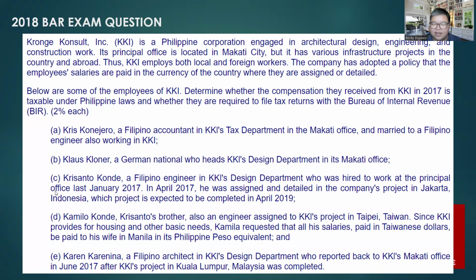Okay. All right. Last item here, Karen Karenina, a Filipino architect who reported back to KKI's Makati office in June 2017 after KKI's project in Kuala Lumpur, Malaysia was completed. Okay, this item, medyo may debate kung ano ang tamang sagot. Number one, we have to note that there is no indication that Karen Karenina was formerly a non-resident citizen.